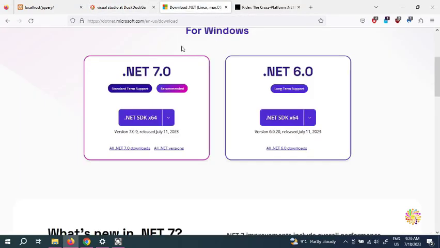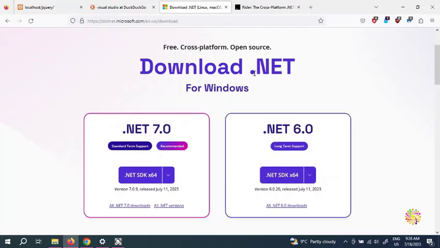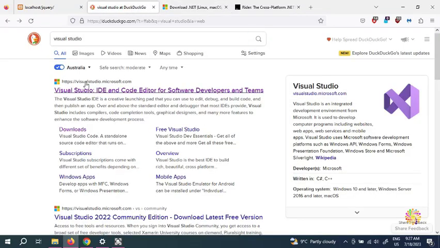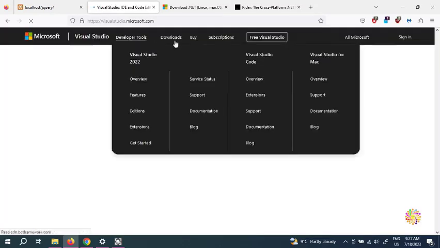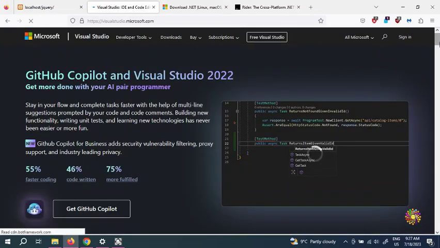So if you look in here, .NET 7.0, as we already explained, what is .NET 7.0? If you want to have a compiler, or a nice interface for C Sharp, you need this .NET. I'm here at dotnet.microsoft.com. If you don't install this one and you try to install Visual Studio, and if you look in here, we have